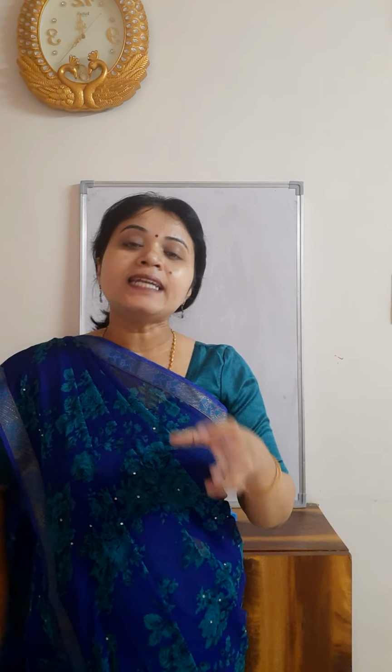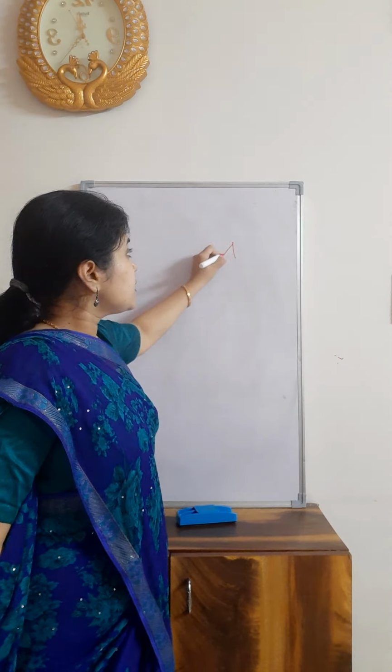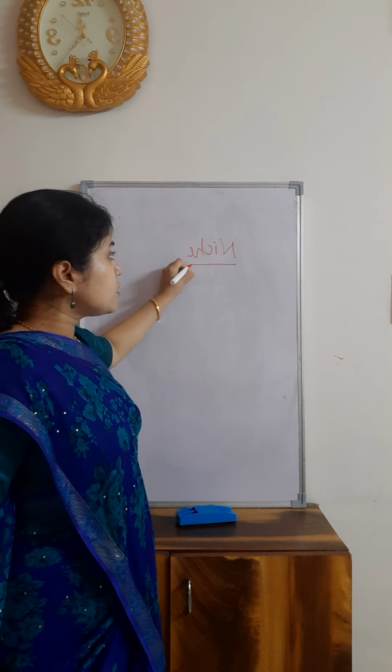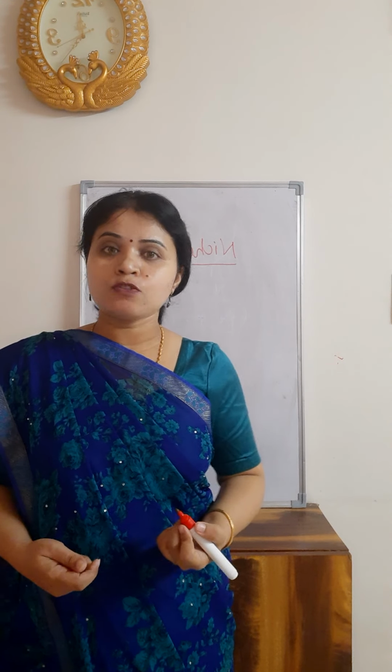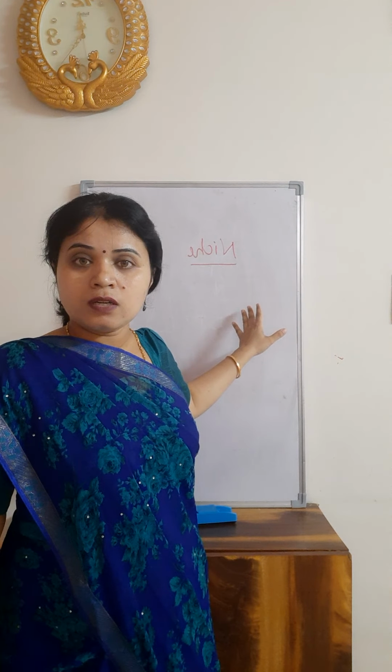And when the evolution of the individual takes place, that is considered a drastic change in the environmental conditions. For example, the term niche is given in your book. Have you seen the term in your book? That is niche. This term means a suitable place for an organism to live because of the variations in its body. For example, my house is a niche for me. Why? Because I am adapted to the environment in my house, and whatever changes are there in my house, I am adjusted to that also. So this will be a niche.